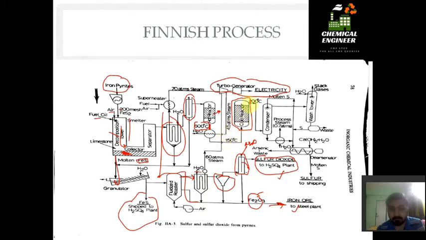In the cold reactor SO2 is converted to elemental sulfur, and we will see how in the next slide. Then we have a condenser, again a similar purification process. So this whole part is for purification.